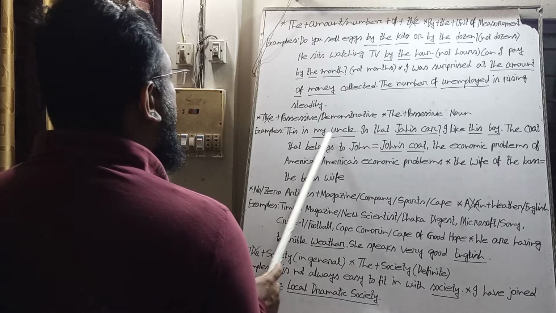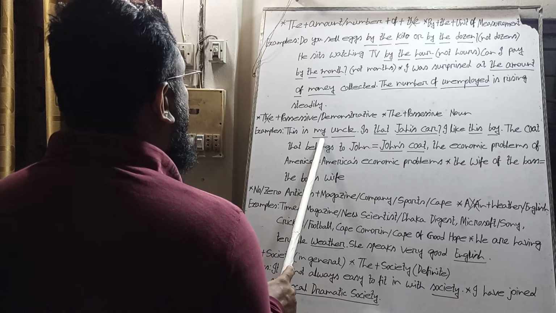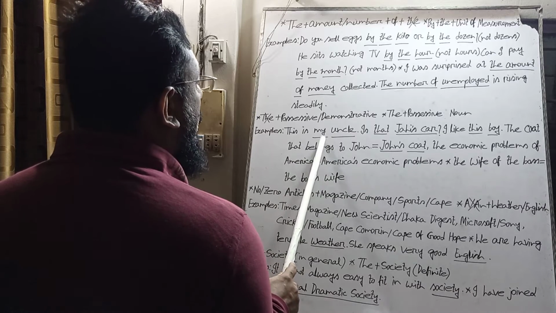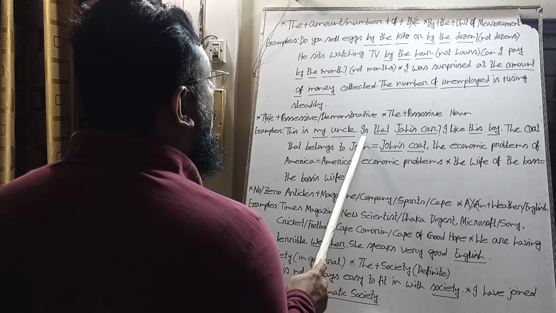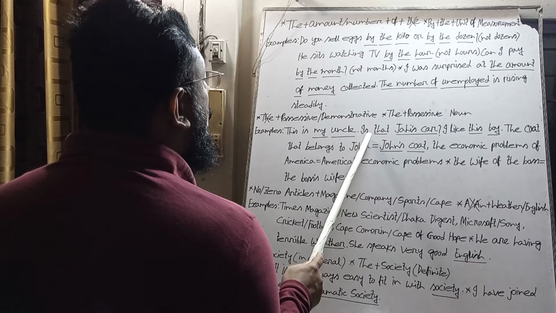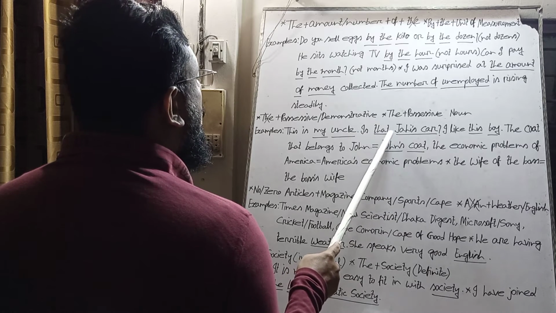For example, this is my uncle. My is a possessive adjective here. We have not used any article before or after my. Is that Jaiska? That is the demonstrative adjective here, and we have not used an article before or after that demonstrative adjective.